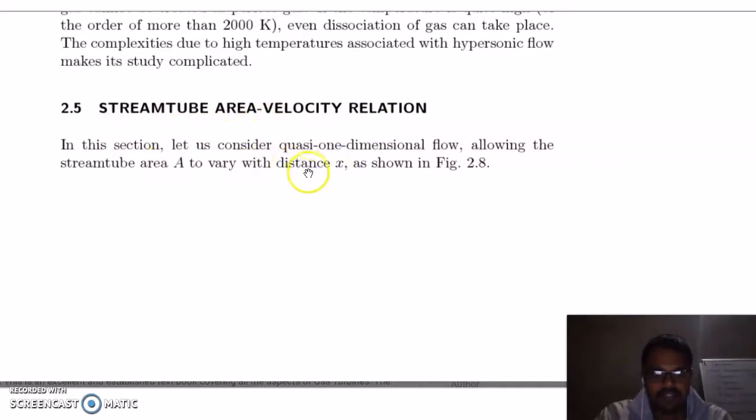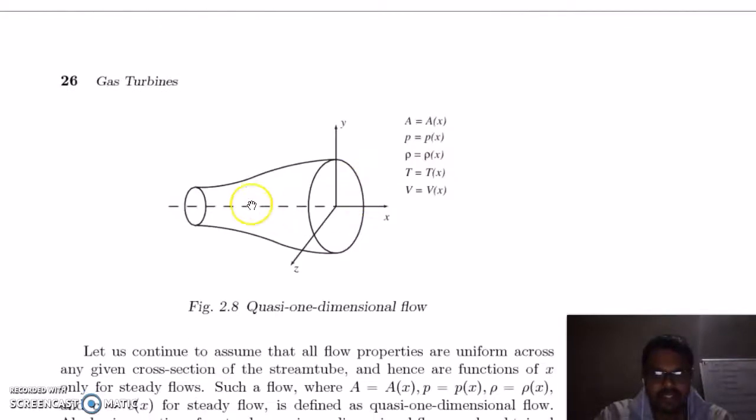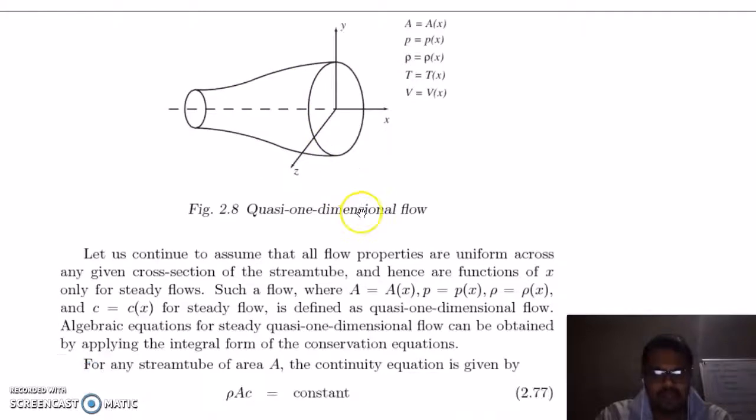Stream tube area velocity relation. In this section, let us consider quasi one-dimensional flow, allowing the stream area A to vary with distance x. You can see this is your quasi one-dimensional flow. So let us consider this with area A(x), which is a function of x, pressure a function of x, density a function of x, temperature a function of x, velocity a function of x.